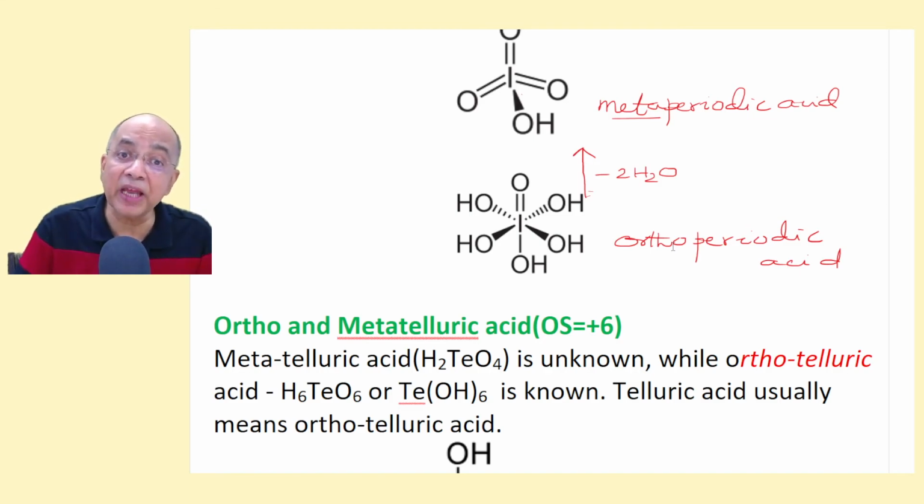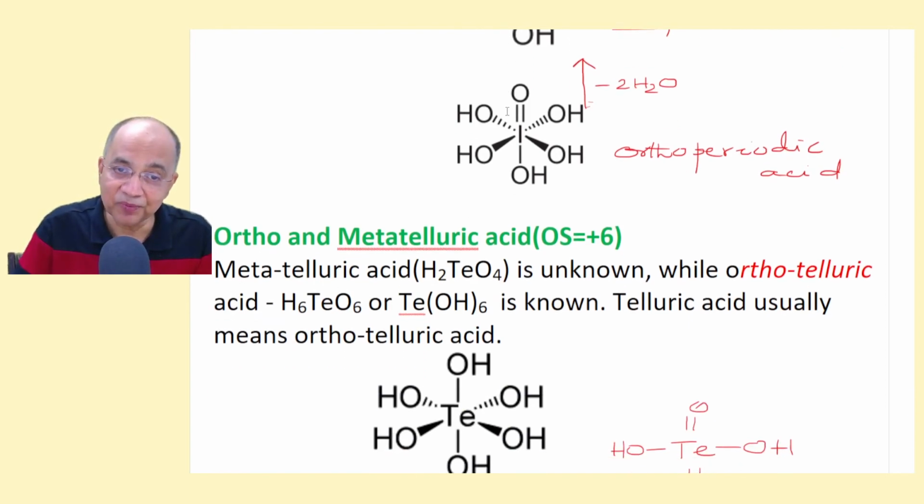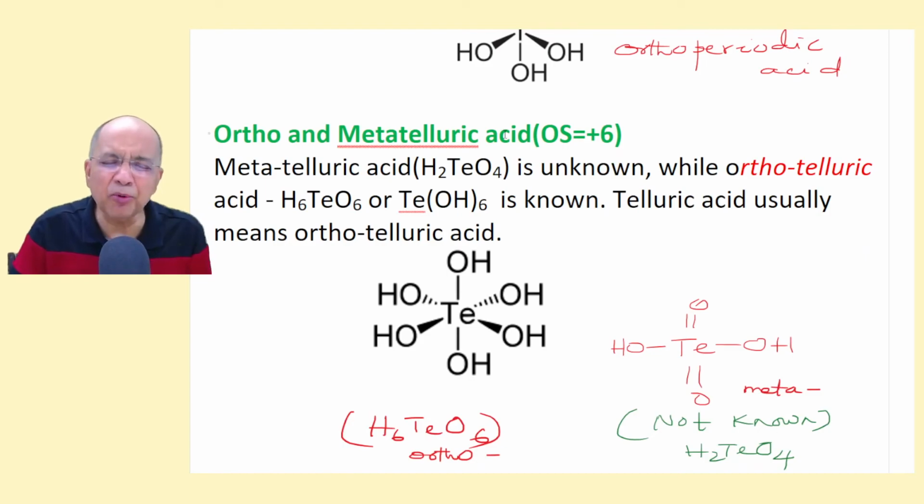Oxidation state remains the same, but ortho has more water content and meta has less water content. Similarly, just for the sake of comparison, we have telluric acid of 2 types, ortho and meta. But since the oxidation state remains the same, +6. This is a deviation from our agenda.